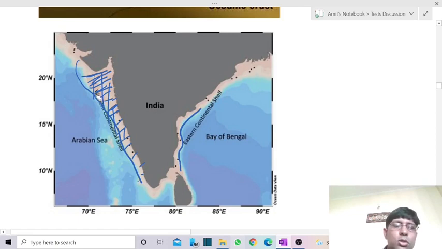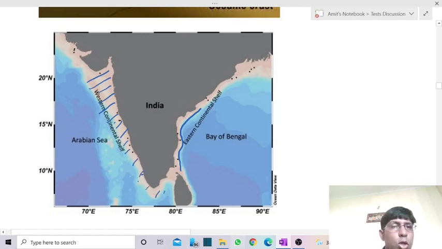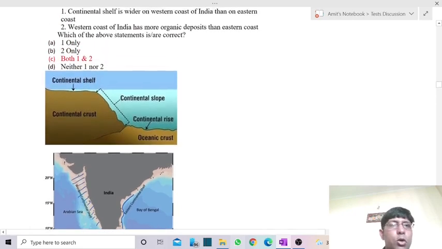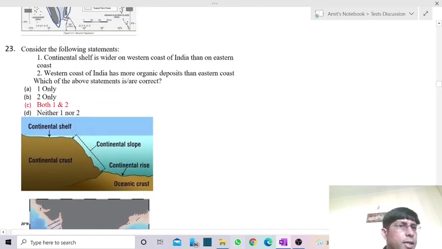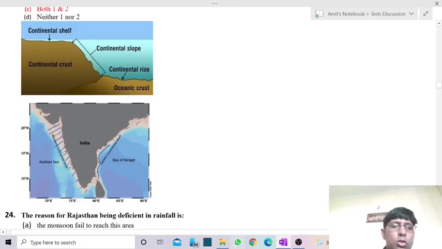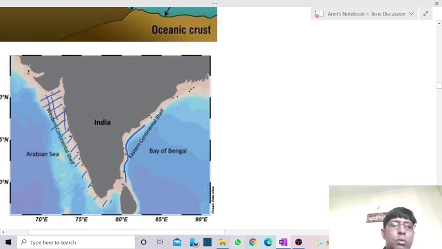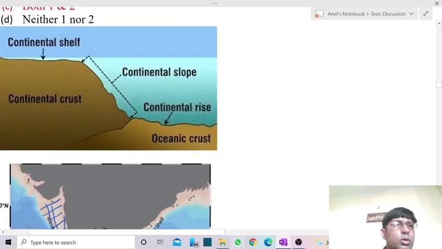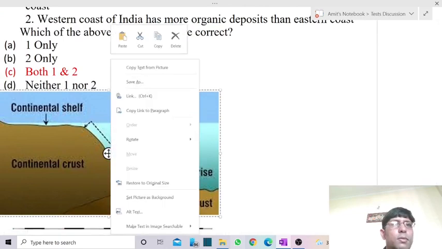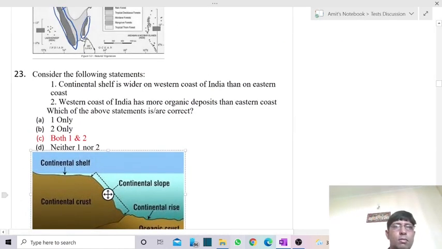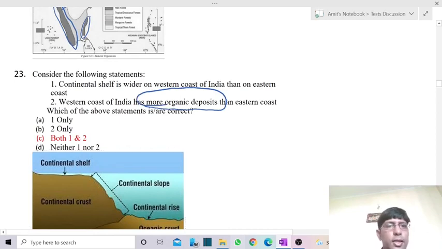So the west coast is wider, and usually organic substance is found more over the shelf area than over the slope area. Because this one has a longer shelf, it has more organic depositions. So both the statements are correct.